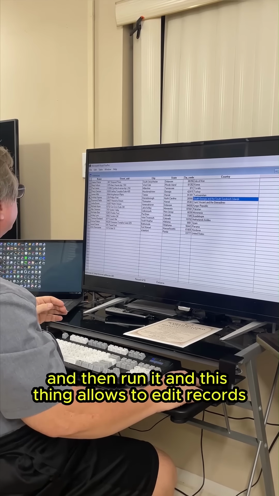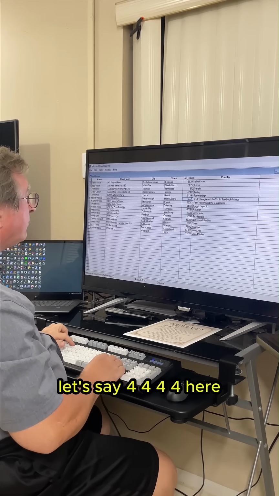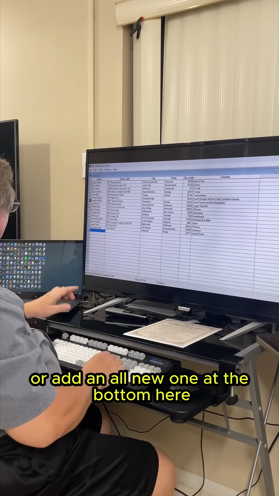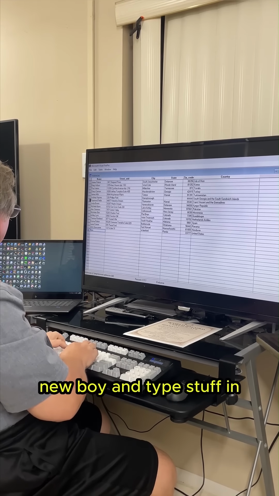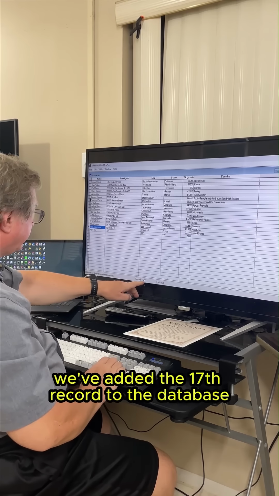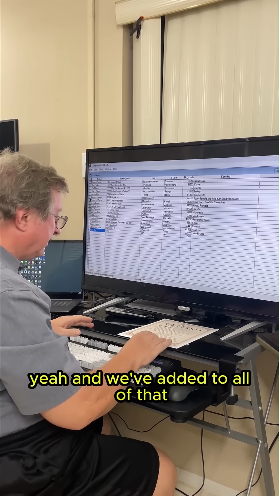And this thing allows you to edit records, let's say 4444. Here you can blank out stuff. You can delete records or add an all new one at the bottom here. New boy, and type stuff in. And so you can see now we've added the 17th record to the database. And we've added all of that.